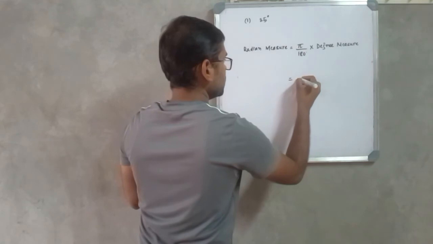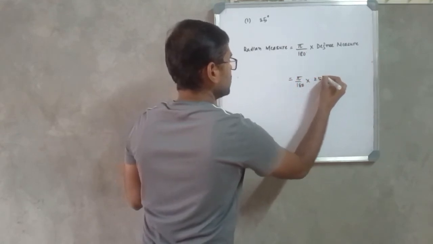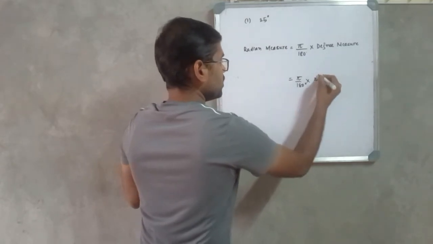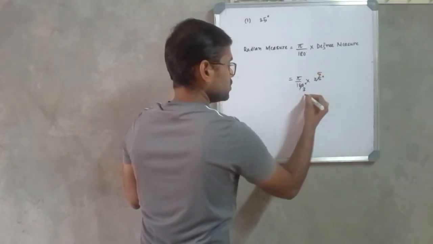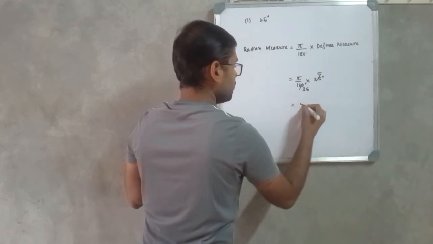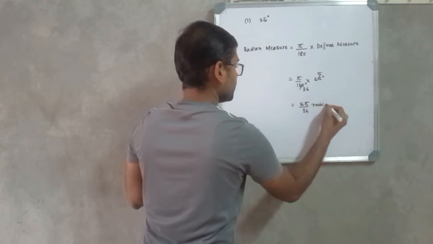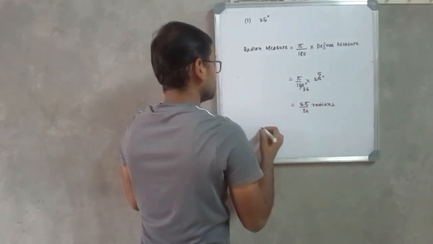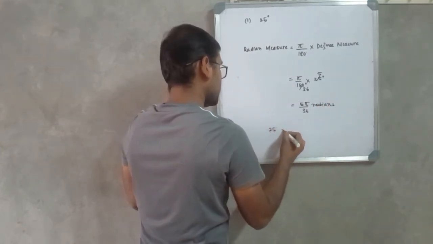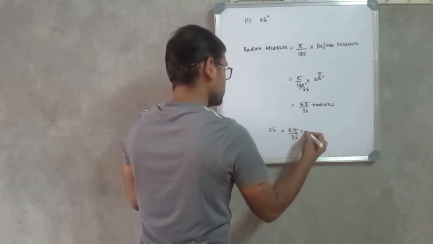So here it will be pi divided by 180 into 25 degrees, right? So 5 fives are 25, 5 sevens are 35, 5 sixes are 30, 36, right? It will be 5 pi divided by 36 radians. So finally, 25 degrees is equal to 5 pi divided by 36 radians.